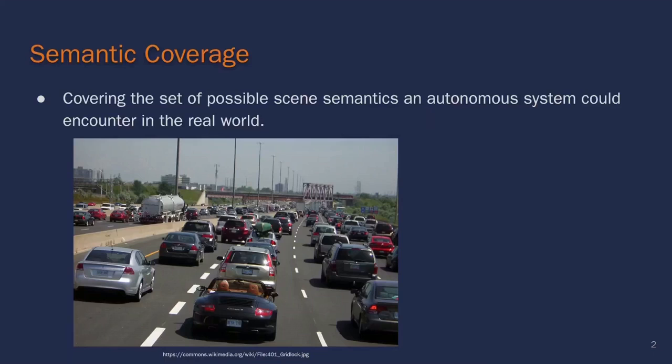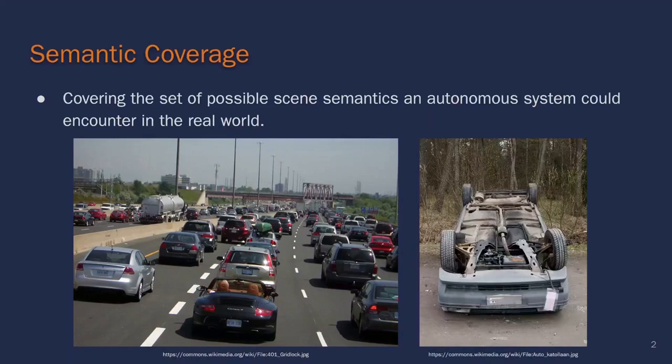However, there are many semantically different scenarios that are uncommon and not available in the test suite used for these systems. Consider this example. Our autonomous system is approaching an overturned vehicle in the roadway and needs to proceed safely. While this is highly uncommon, the system's performance in this case is still safety critical. In this way, we see that testing for autonomous systems necessitates achieving high levels of semantic coverage of the possible real-world scenarios. Let me lay out the vision for this work.